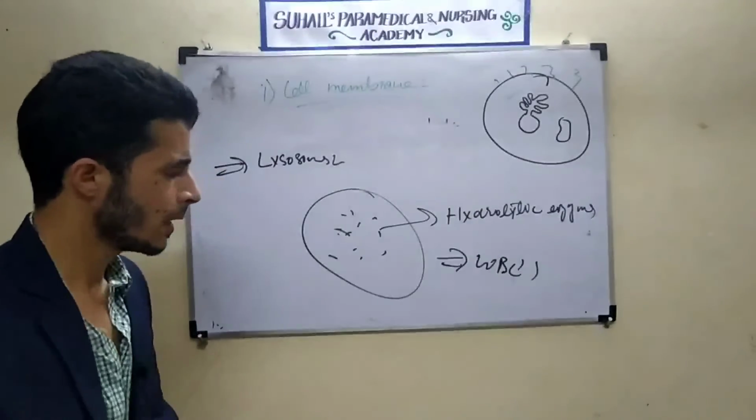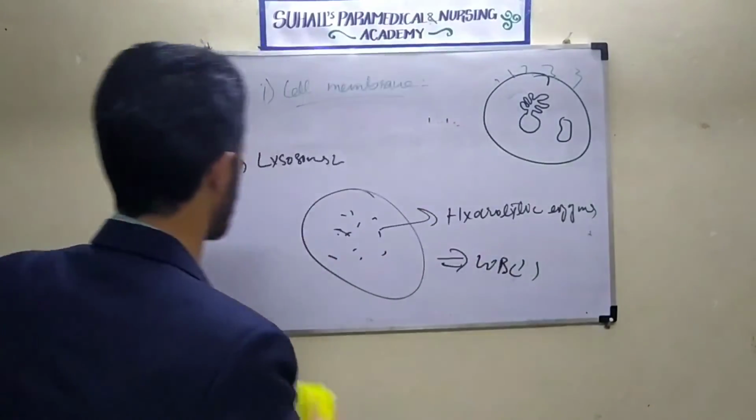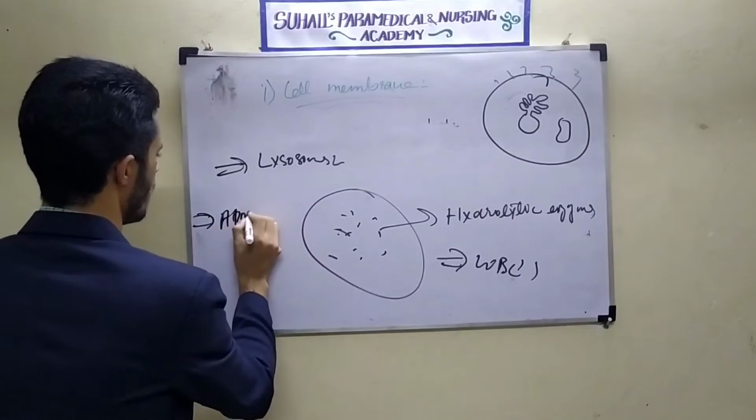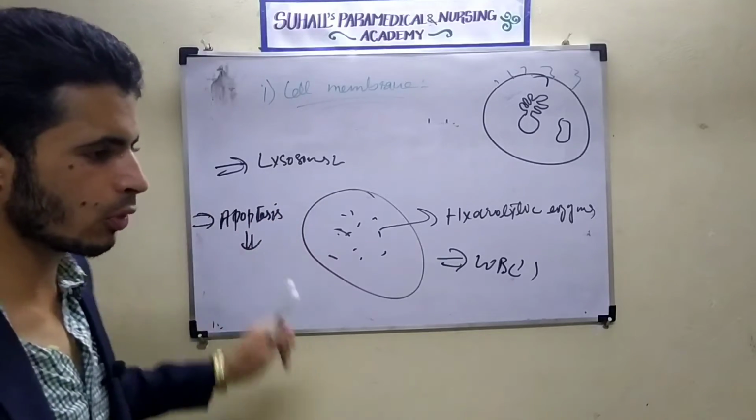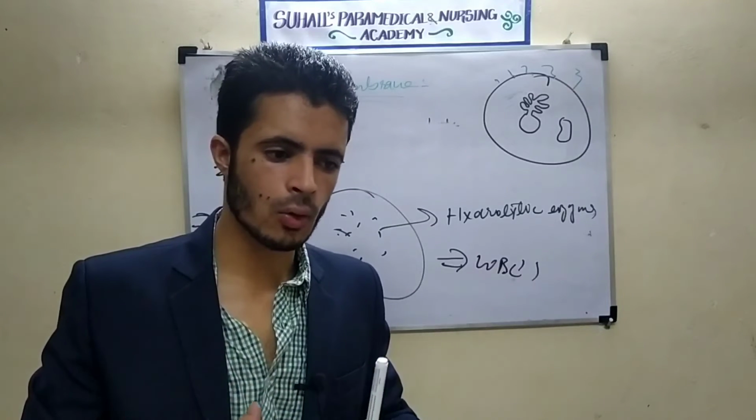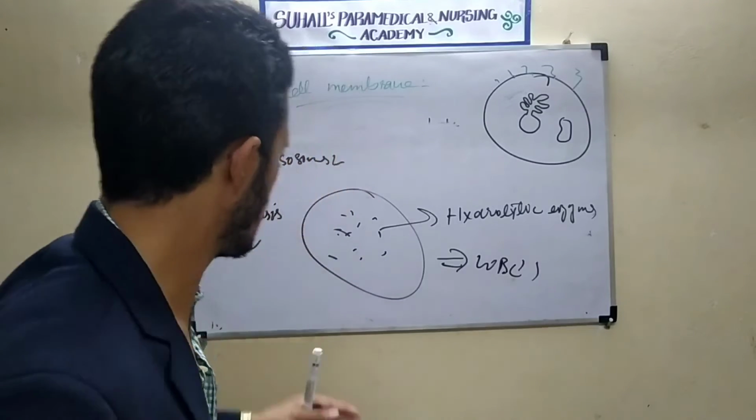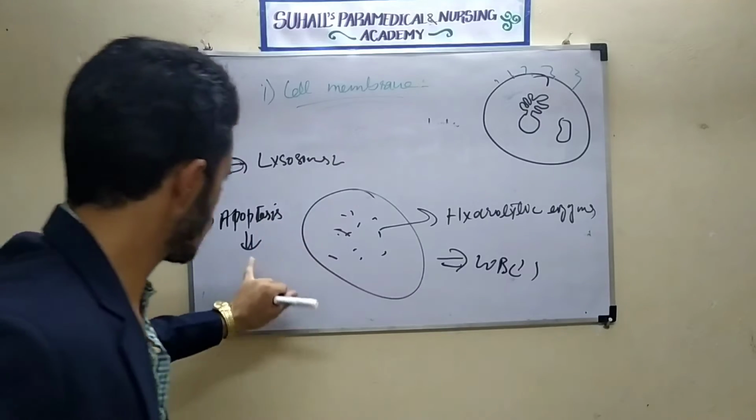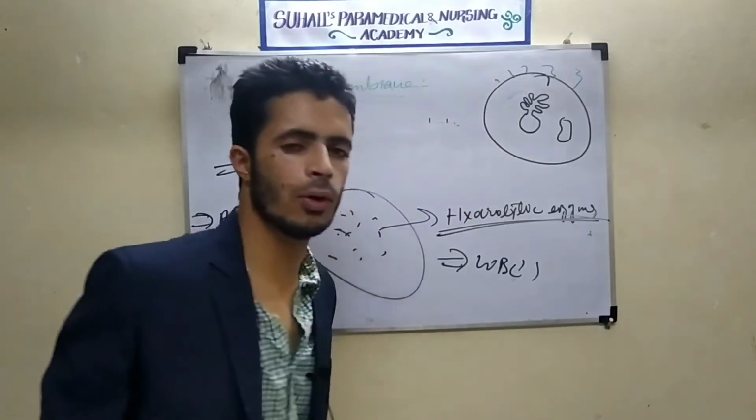Remember that sometimes a cell undergoes apoptosis. What is apoptosis? It is programmed cell death. The cell will sometimes sacrifice itself. It will die for the benefit of the body. That process is called apoptosis, cell death that is programmed by the body. Apoptosis can also be carried out by lysosomes, because lysosomes have hydrolytic enzymes.